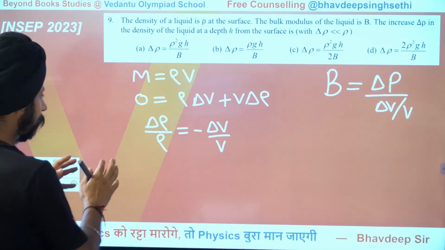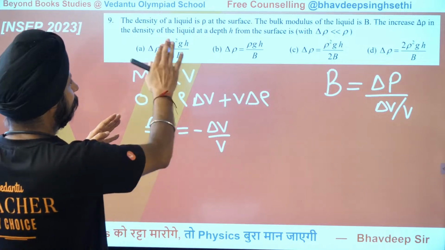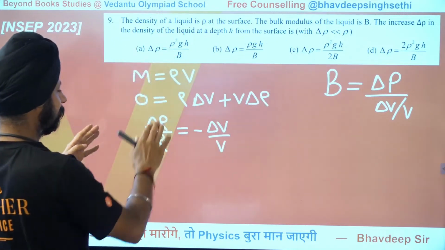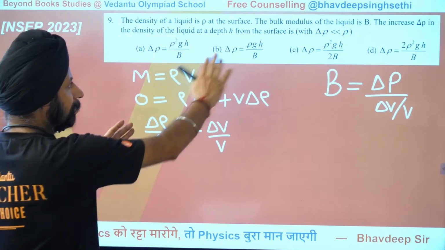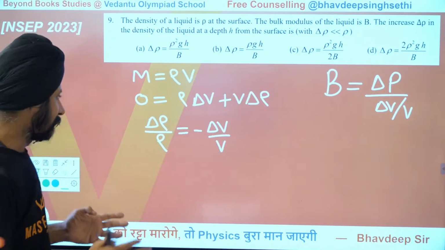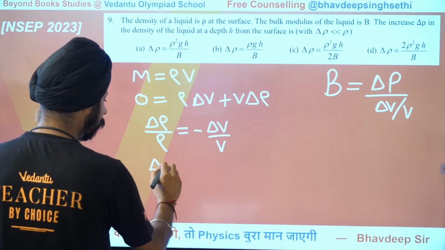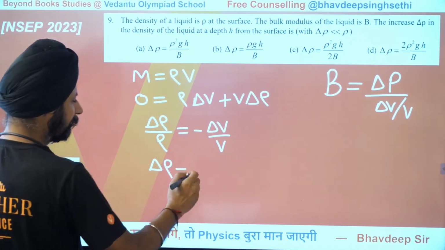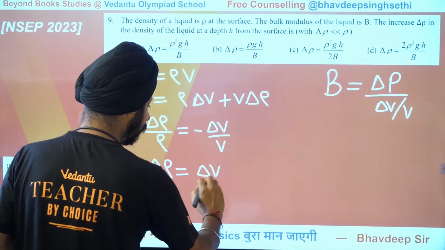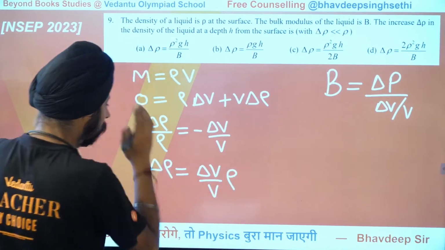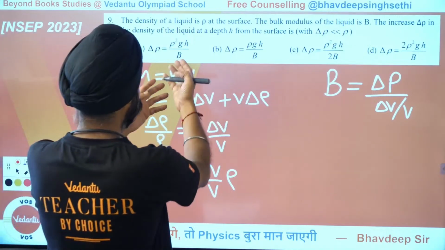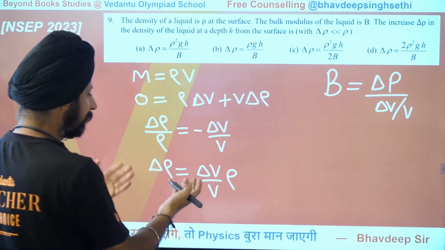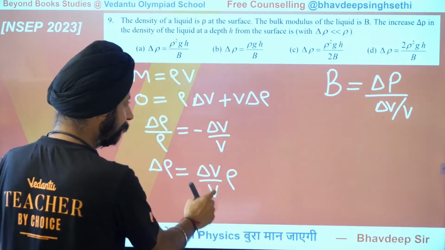Now we want to know how much is the change in density, because they're asking how much is the increase in density here. So density change is equal to this much, but then this doesn't match any of the answers. So I'm saying, okay, delta rho, ignoring that negative sign, since obviously that's telling me the direction. Now I don't have any option. I see that in the options, it's all bulk modulus and all that. So let's bring in delta V by V as this.